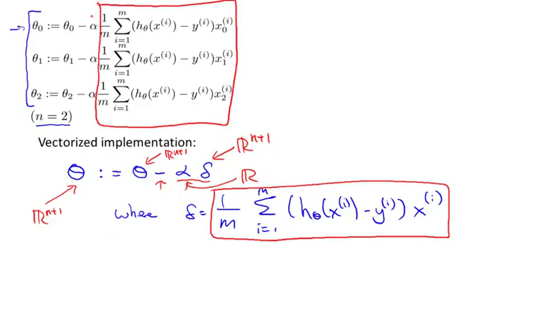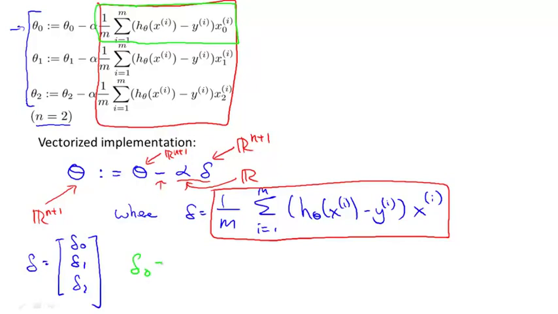Concretely, delta will be an n plus 1 dimensional vector, and the very first element of the vector delta is going to be equal to that. If we index it from 0, it's delta 0, delta 1, delta 2, and what I want is that delta 0 is equal to this first box in green up above. Indeed, you might be able to convince yourself that delta 0 is 1 over m, sum of h of x i minus y i, times x i 0.